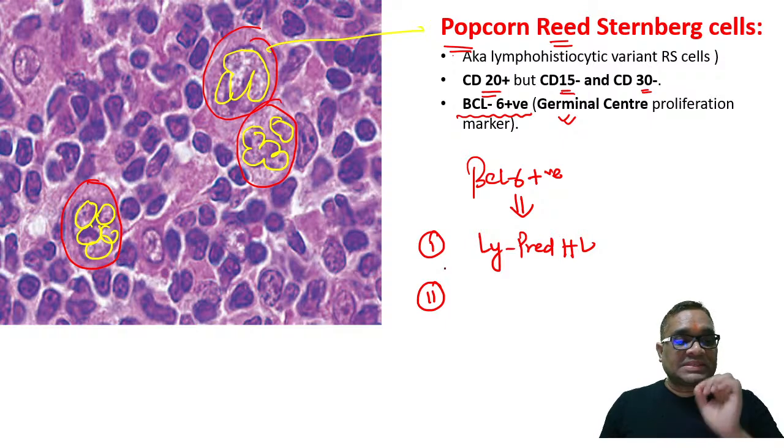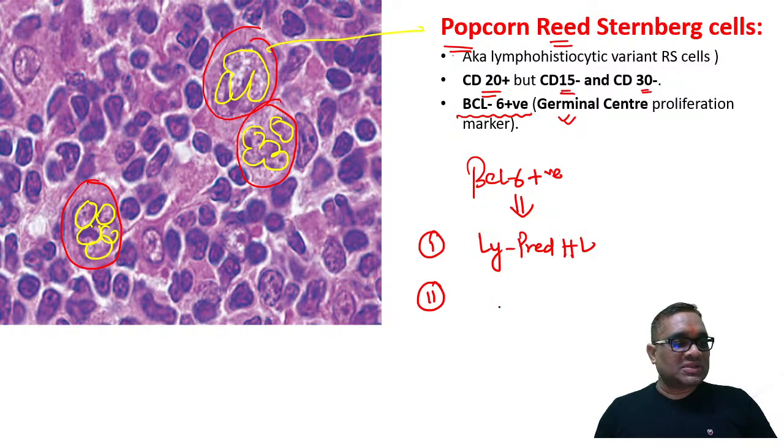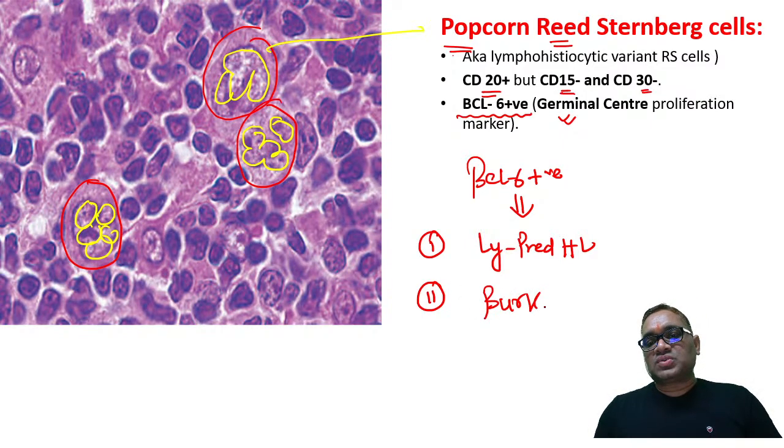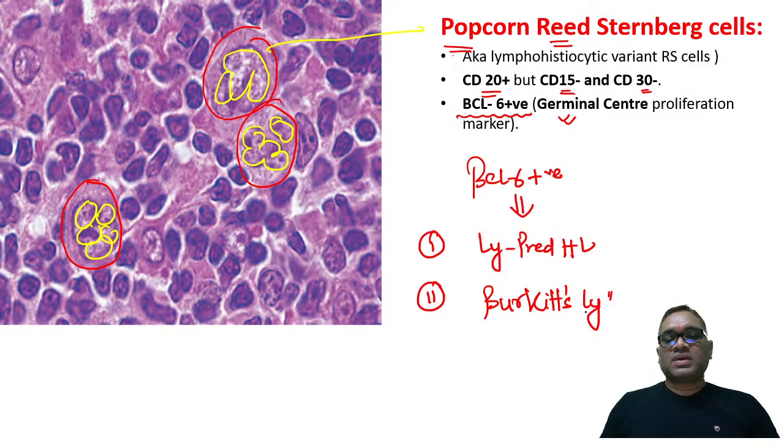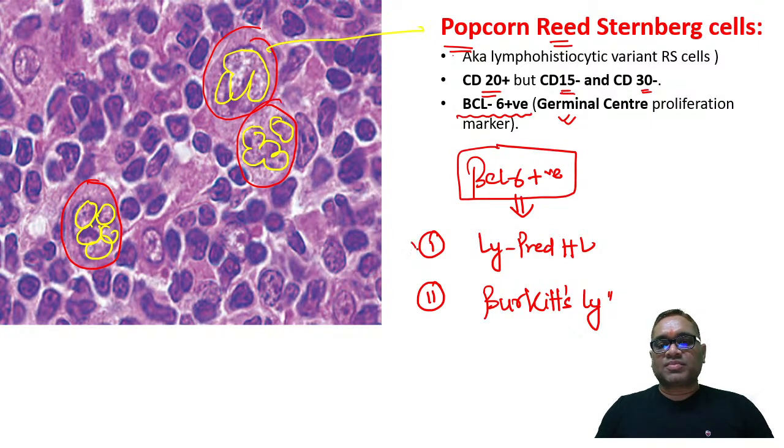In which other leukemia or lymphoma will you see BCL6 positivity? Yes, very good. Pragya is telling Burkitt's lymphoma. So Burkitt's lymphoma will be positive for BCL6. Please remember, BCL6 is a marker of germinal center, positive for lymphocyte predominant and Burkitt lymphoma.